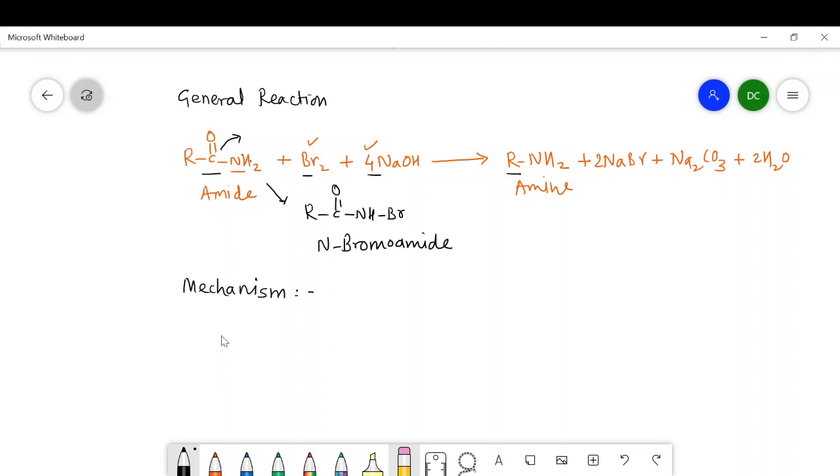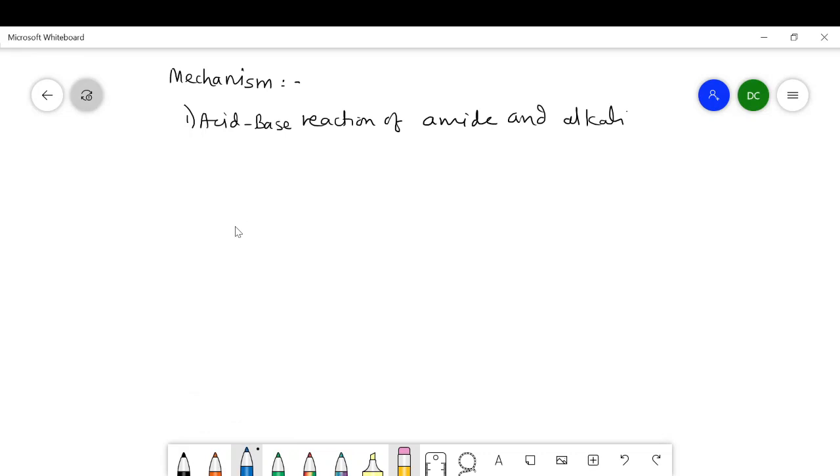So first step, in the acid base reaction of the amide and alkali, we will get a negatively charged nitrogen like this. I will write hydrogen here and one hydrogen above the nitrogen.